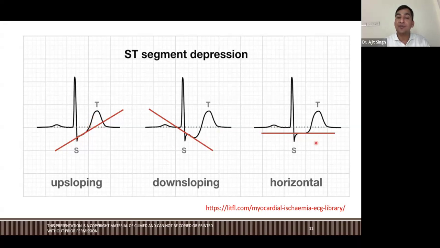There are three types of ST segment depression, and you will see it and say, okay, this is ST depression. Anything below the isoelectric line is depression. It's very simple to understand. Anything below the isoelectric line is ST depression.